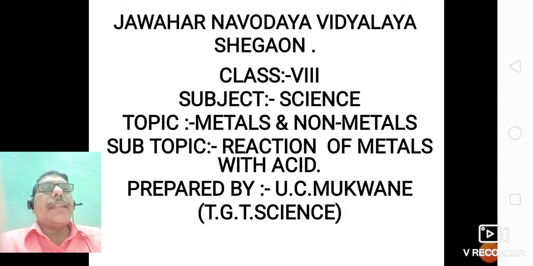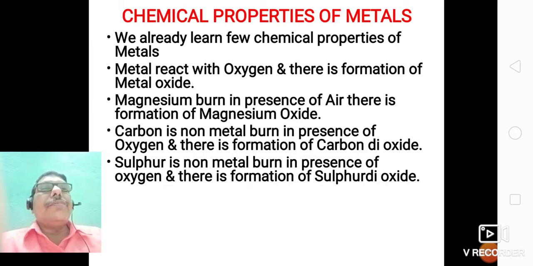So from the chapter Metals and Non-metals, today's topic is the last topic, that is, reaction of metal with acid. We already learned a few chemical properties of metals, that is, reaction of metal with oxygen. Metal reacts with oxygen, and there is formation of metal oxide. Metal plus oxygen is equal to metal oxide. For example, when magnesium wire burns in presence of oxygen, there is formation of magnesium oxide. 2Mg plus O2 is equal to 2MgO.